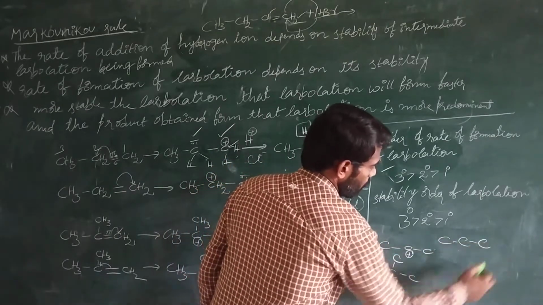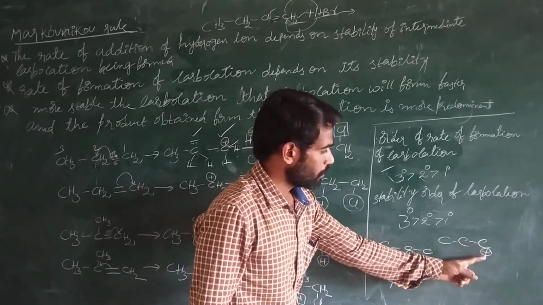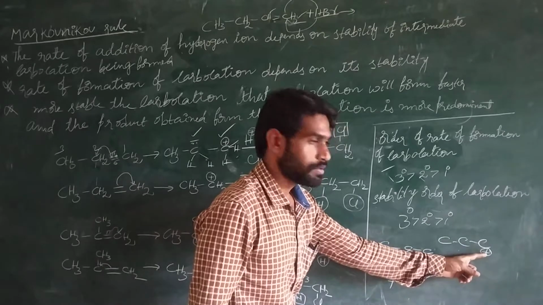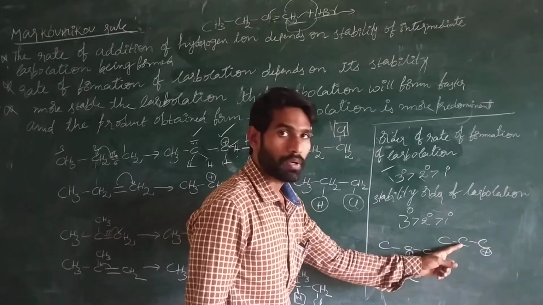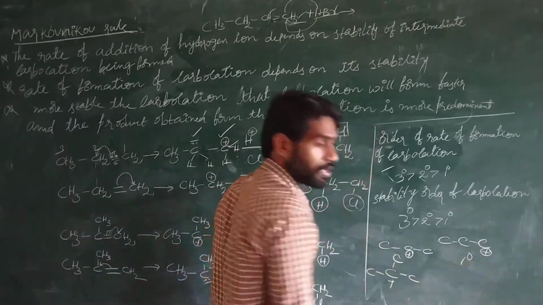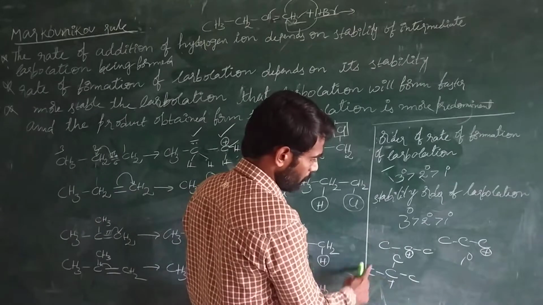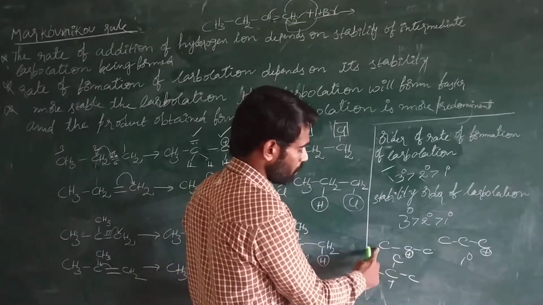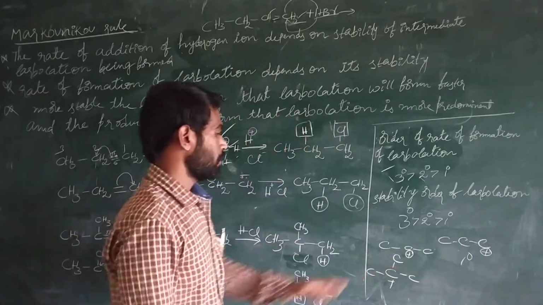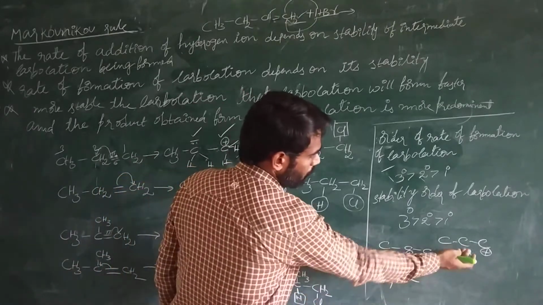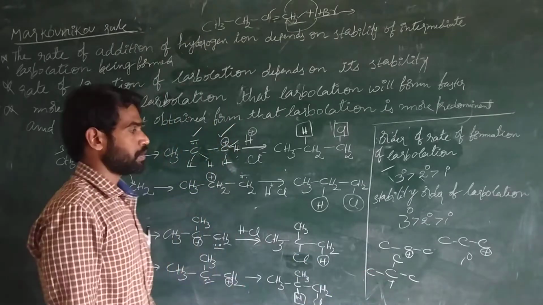Otherwise, for example, this is the carbocation present at the end of the chain. This carbon has positive charge, and this positive charged carbon is attached to another carbon. So this is the primary carbocation. In this case, this is secondary and this is a tertiary carbocation, because the positive charged carbon is attached to three other carbons, and here it is attached to two other carbons, and here to only one carbon atom. So this is the tertiary, secondary, and primary carbocation. Cation means the carbon has positive charge.